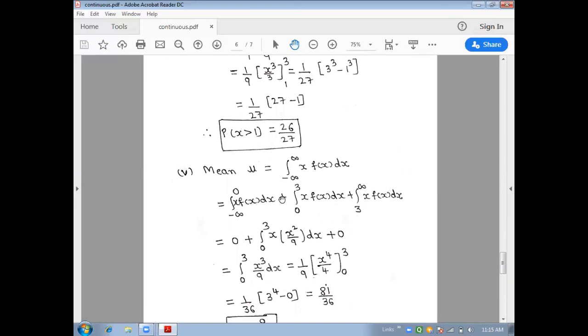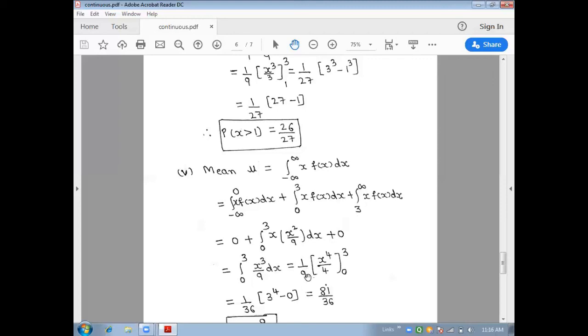From the given equation only we can substitute in the second function f of x as x square by 9. So first term is 0 plus 0 to 3 x, what is your f of x? x square by 9 into dx plus 0. So if you multiply x to x square, the equation becomes 0 to 3 x cube by 9 into dx.